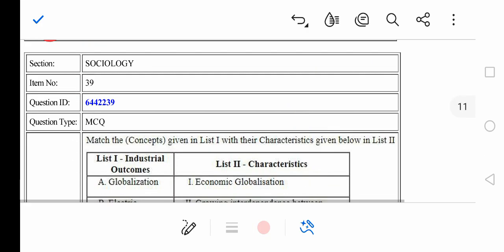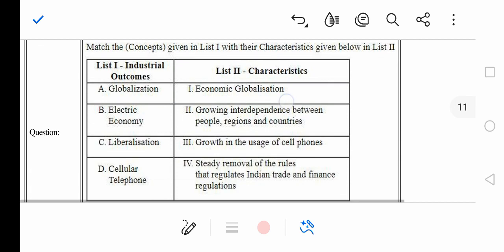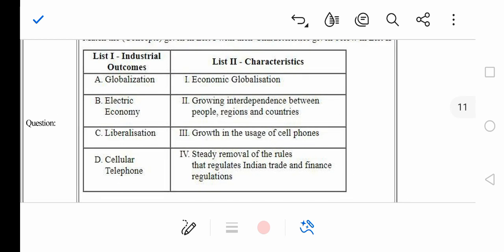Now next question, globalization, okay, and characteristics. So we all know what globalization is, increasing interdependence in the global market. The countries are interdependent on each other for their resources, for their technology and what not, right?